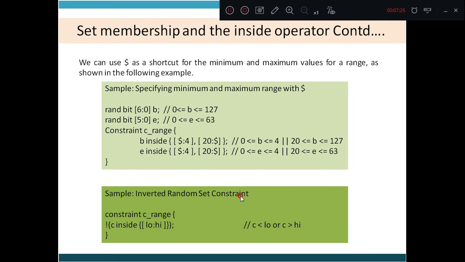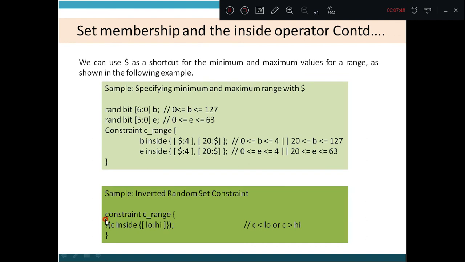Now, the inverted random set constraint. What is inverted C here? Constraint C range. So here this symbol is put, the exclamation mark. Thus, C inside low to high. What do you mean by this? It is an invert operation. This symbol is used for the invert operation.